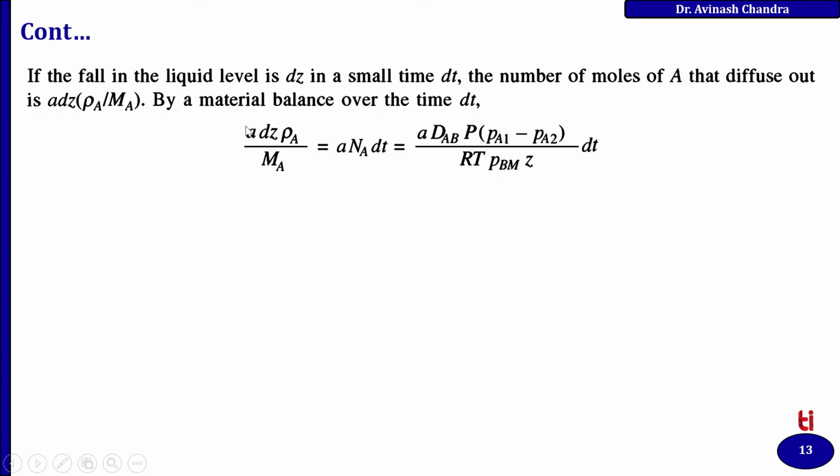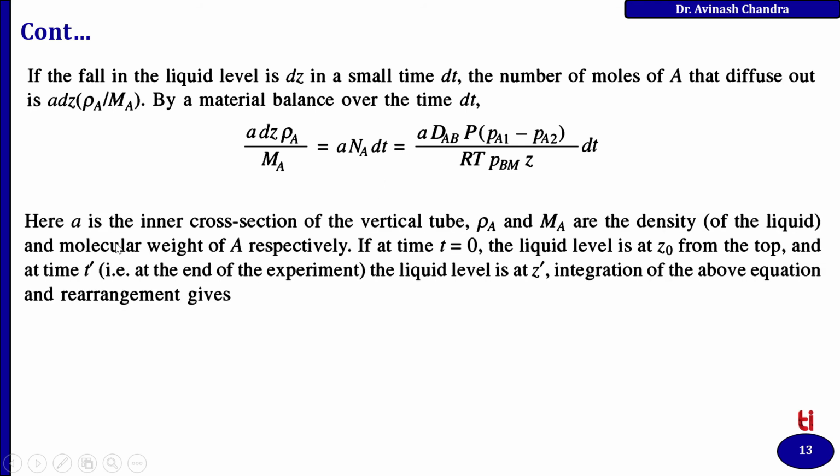So further, if the fall in the liquid level is dz in a small time dt, the number of moles of A that diffuse out is A dz multiplied by rho A upon MA. By material balance over the time dt, it can be written in this format. Here A is the inner cross section of the vertical tube, rho A and MA are the density of the liquid and molecular weight of A respectively.